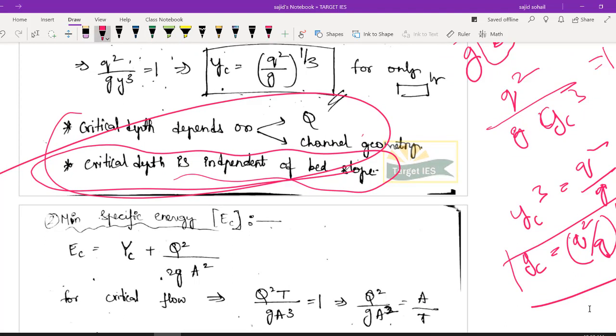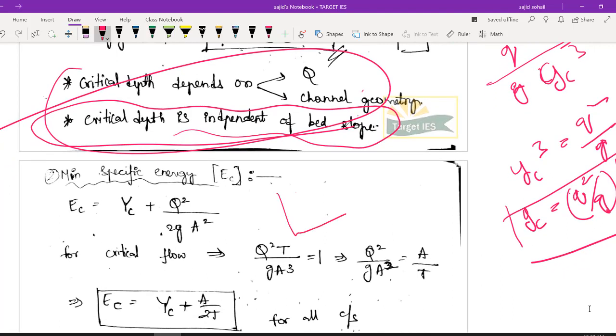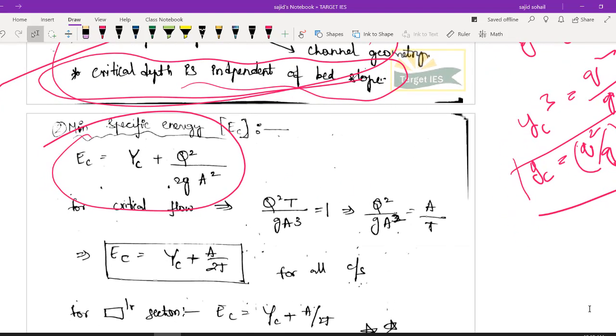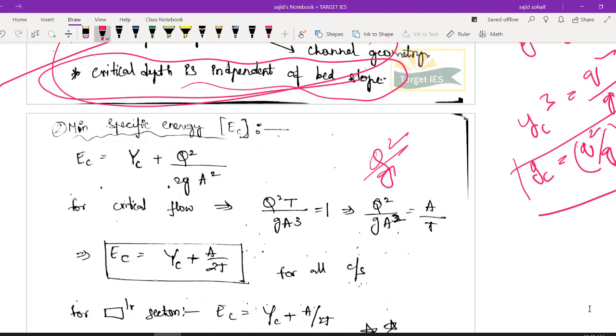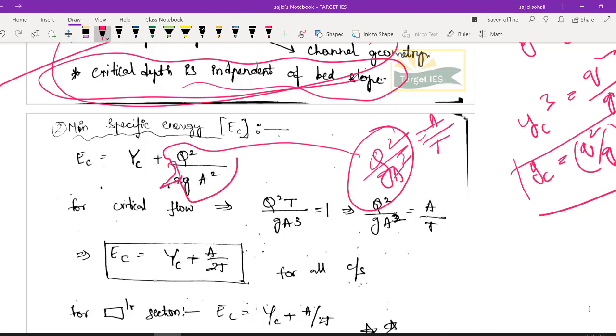Now what should be the minimum specific energy so that flow is possible? If you have a rectangular channel, how much minimum energy should there be so that my flow will be possible? So same equation I'm going to use. EC is equal to YC plus Q square by 2G A square. For flow to be critical, I know my Froude number should be equal to 1. So Q square by G A square is equal to A by T. Can I write like that? So I am replacing Q square by G A square with A by T.